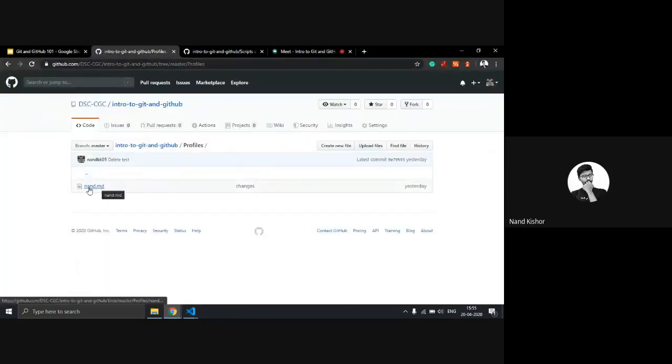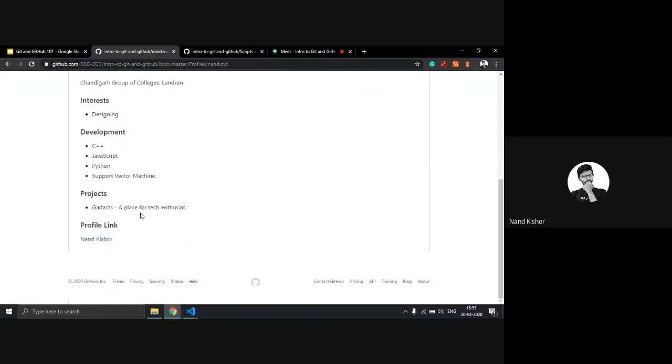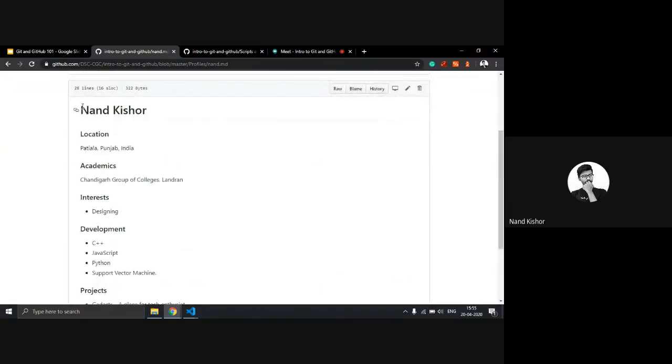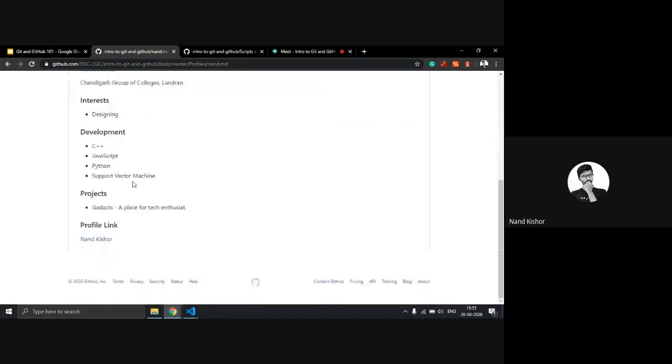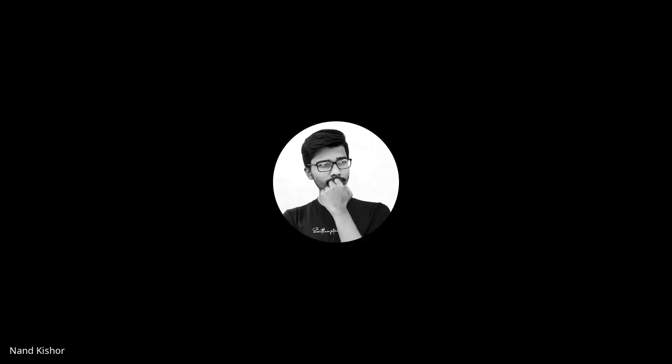So here we have a markdown file which I created yesterday. You have to just copy this file and change this file with your information. You have to type in your location or your academic, if you want to share, then only you can do this. And in scripts, you can add any hello world or any function over here in your choice of language. You can type in C, C++, or any language, and you have to upload it.